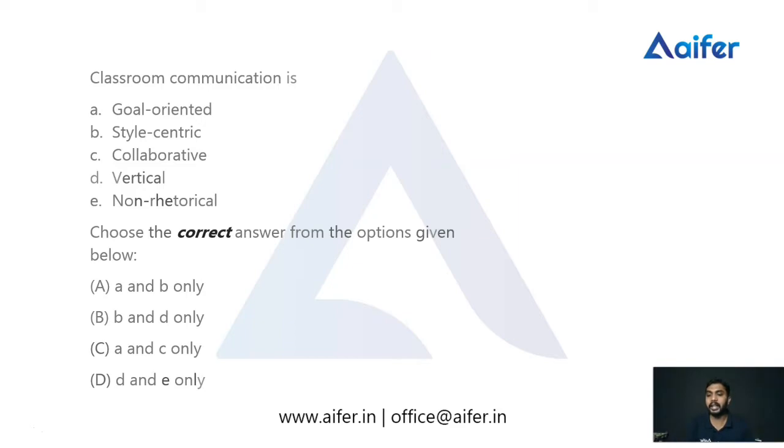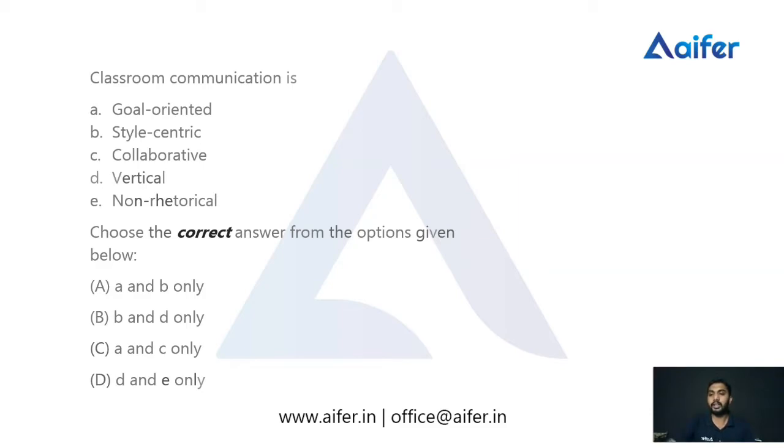Option A, A and B only. Option B, B and D only. Option C, A and C only. Option D, D and E only. So we need to identify whether classroom communication is goal oriented, or style centric, or collaborative, or has the feature of vertical and non rhetorical.